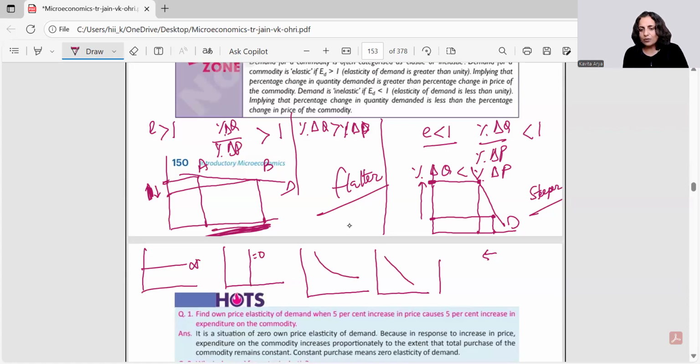But when it comes to greater than 1, it's flatter. This is greater than 1. And when we talk about steeper, this is steeper, so this is less than 1. This is how we show the 5 degrees of elasticity.